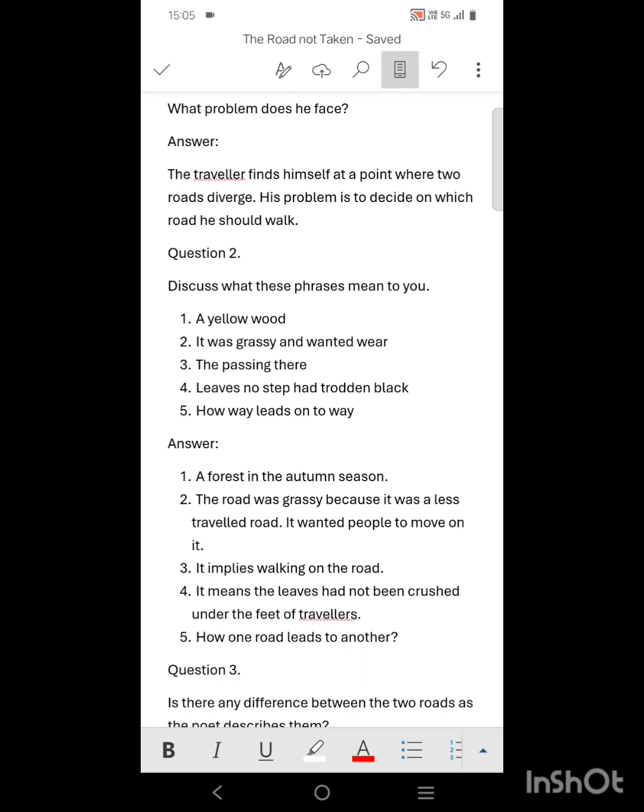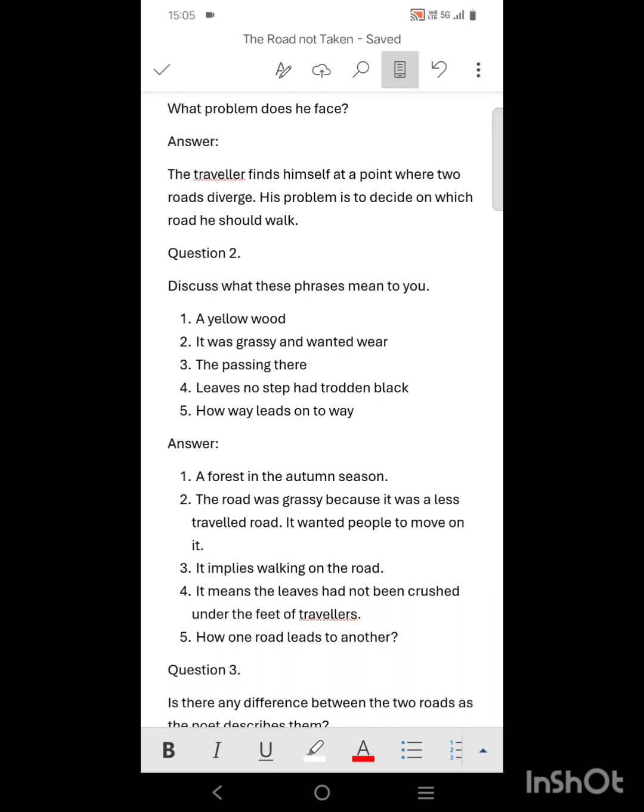Number 2. Discuss what this phrase means to you. A yellow wood, a forest in the autumn season. It was grassy and wanted wear. The road was grassy because it was a less traveled road. It wanted people to move on it. The passing there, it implies walking on the road.